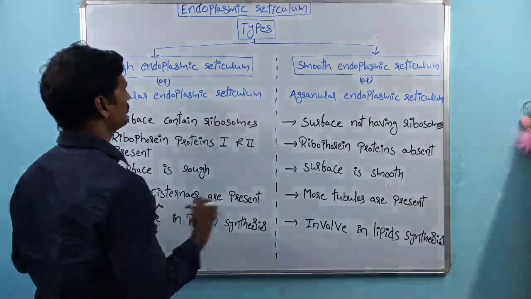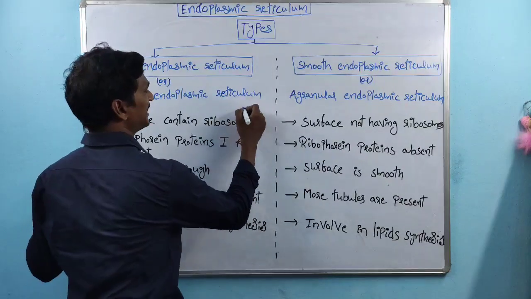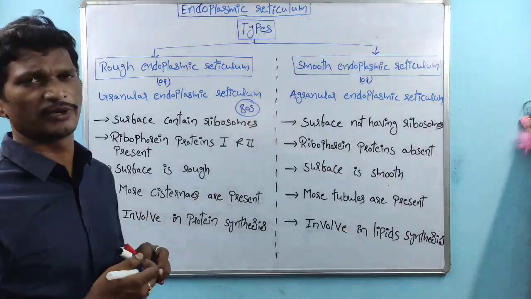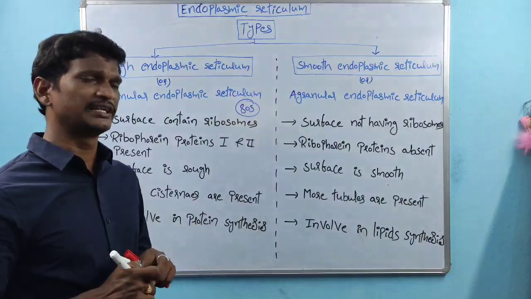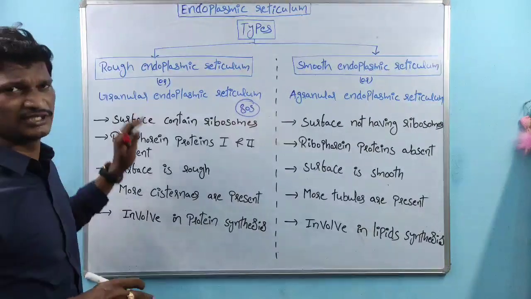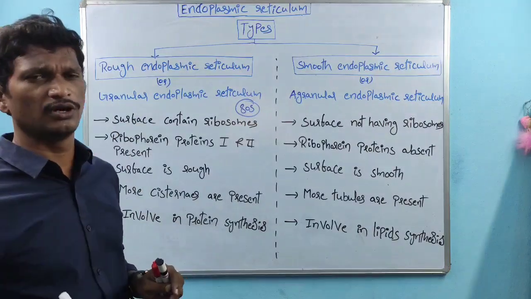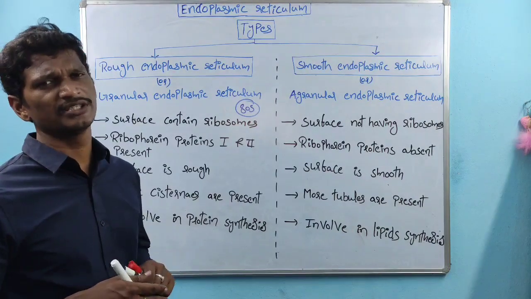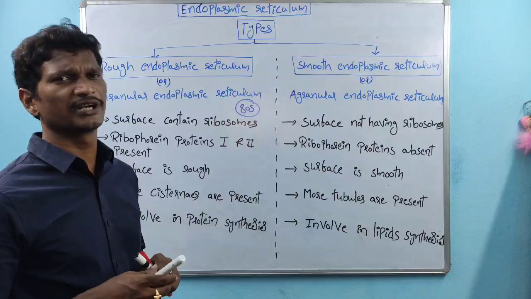The surface of rough endoplasmic reticulum contains 80S ribosomes. The rough endoplasmic reticulum is also called granular endoplasmic reticulum. Why is it called granular?